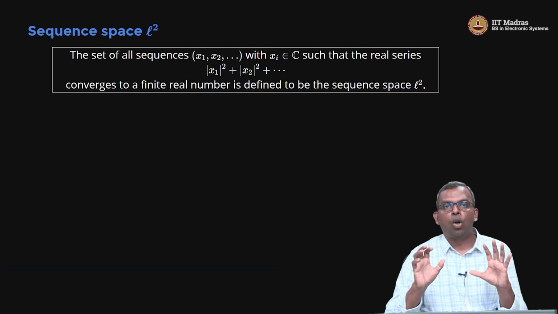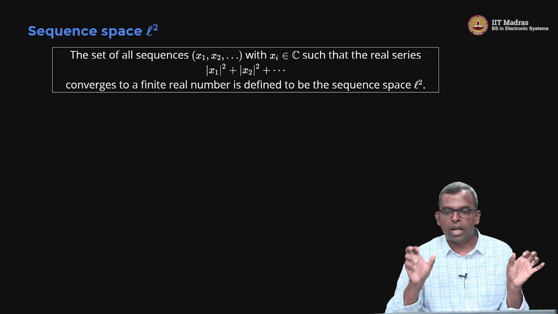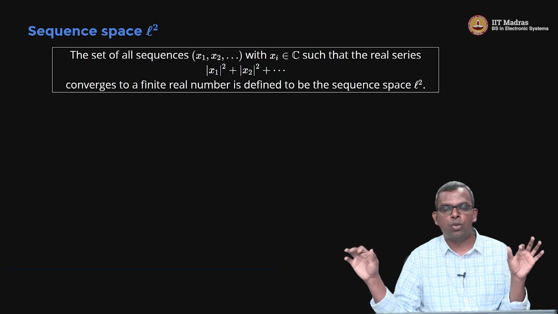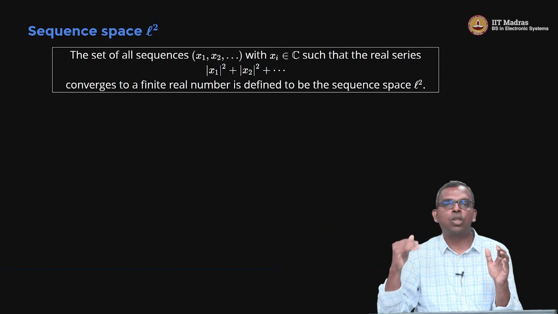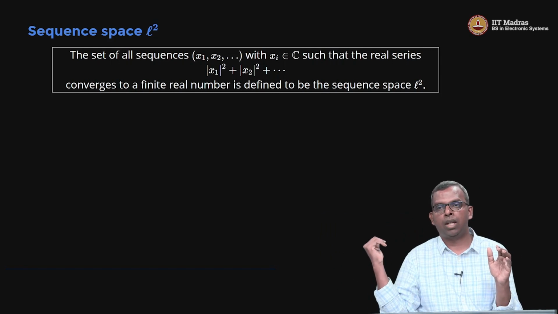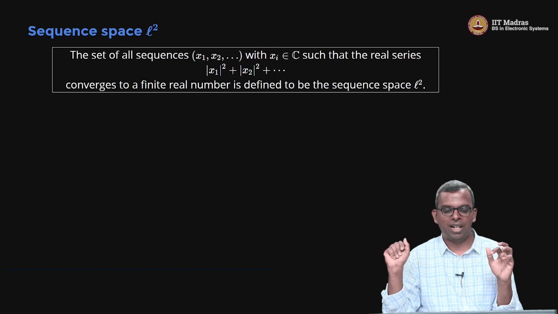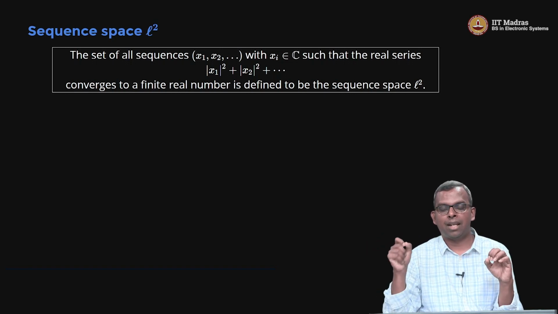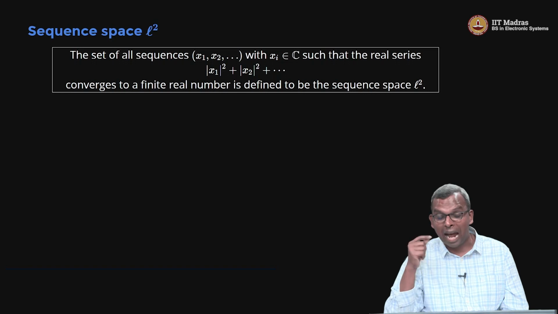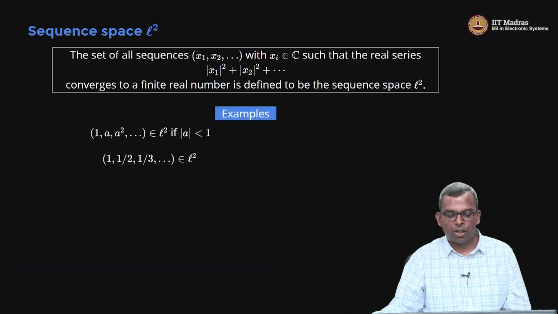In L2, only those sequences for which the mod square of each of those values, if you add them all together and go off to infinity, that series should converge to a finite real number. Okay, it cannot diverge, it cannot go off to infinity, it cannot keep oscillating or anything. It has to converge to a finite real number. In that case, I include that sequence in L2, otherwise I don't do that. So here are a bunch of examples.